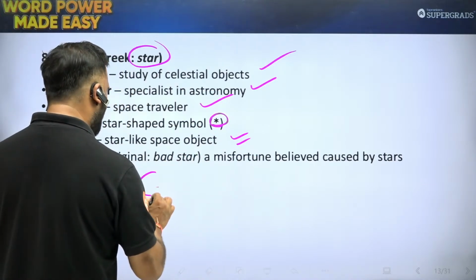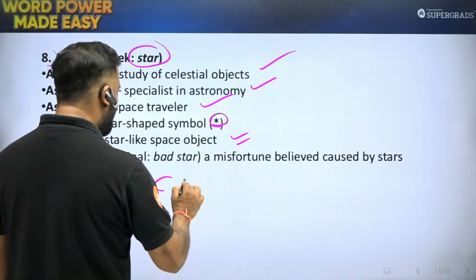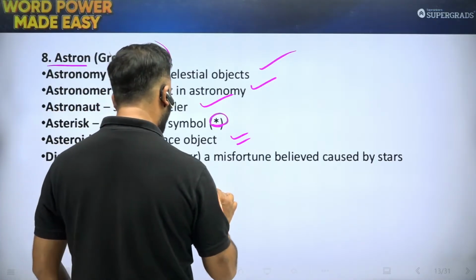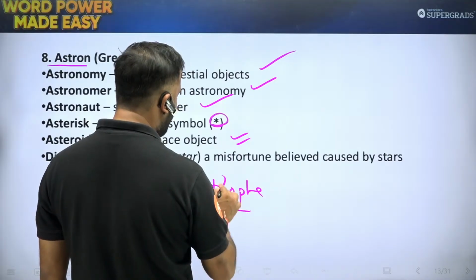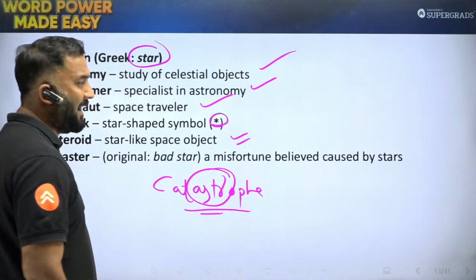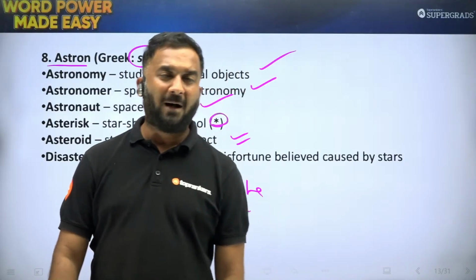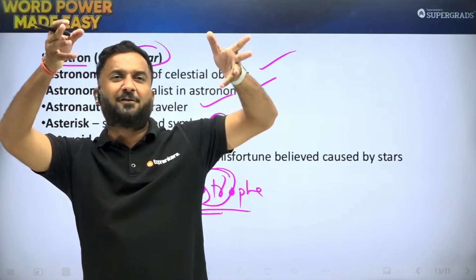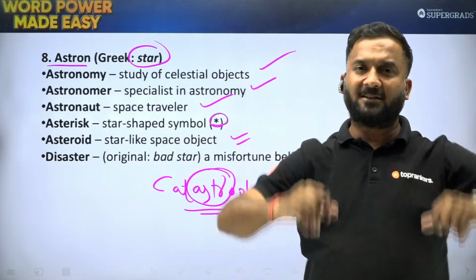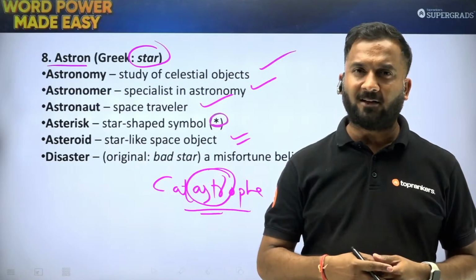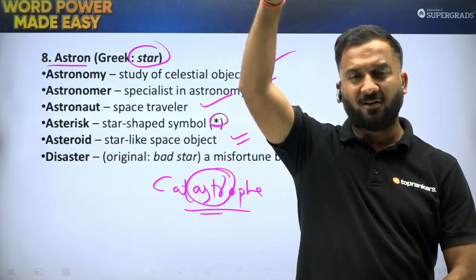There's one more word based on this root word, and that is catastrophe. So catastrophe is also based on this root word astro. That means something miserable, something bad has happened due to the influence of stars, due to stars not being at the right places. पहले कुछ भी होता था planet पे तो we used to believe कि भाई ऊपर से सब हो रहा है, stars का position change हो गया.